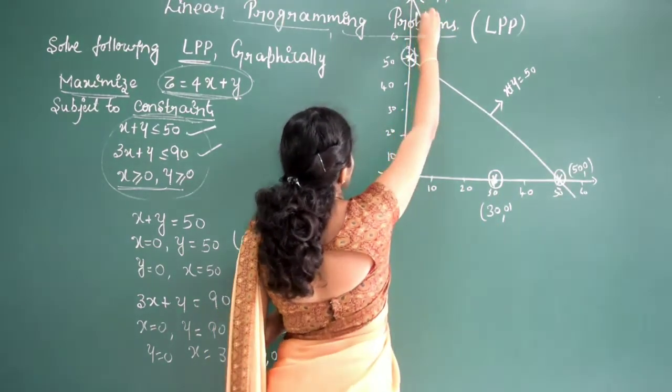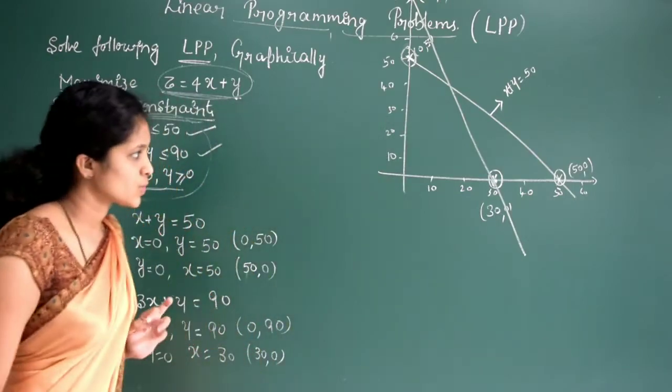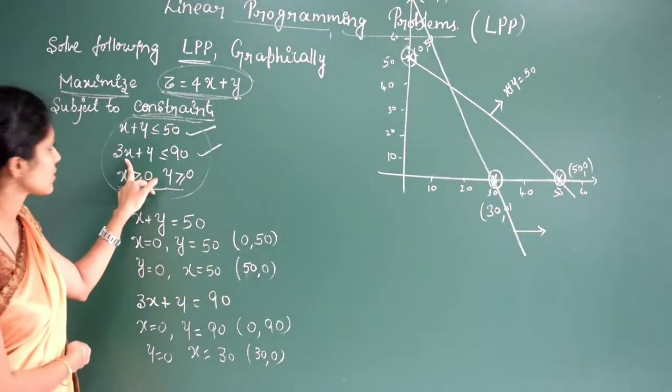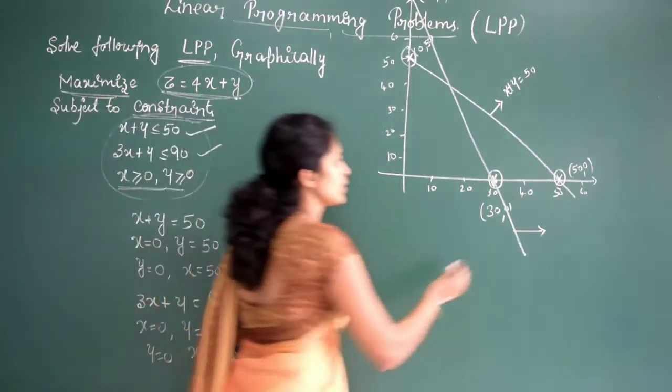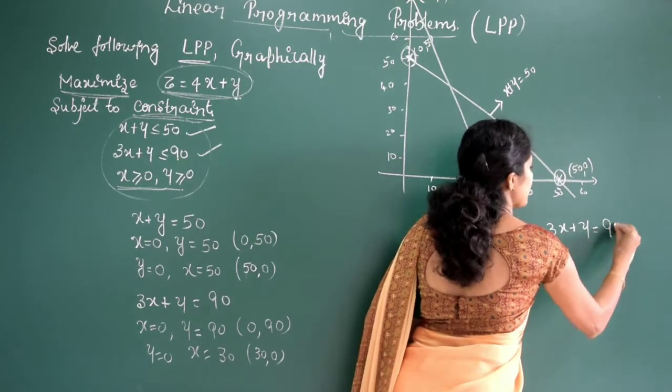So this is also a solid line. After this you have to name this line. What is this line? Now this is 3x plus y is equal to 90. So the line is 3x plus y is equal to 90.